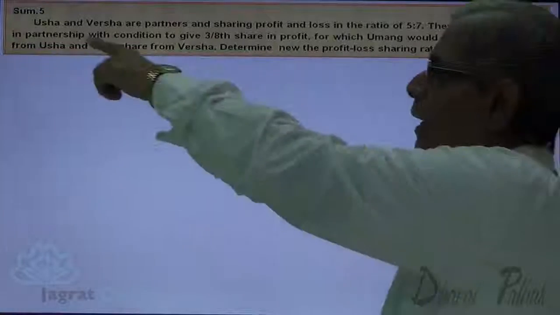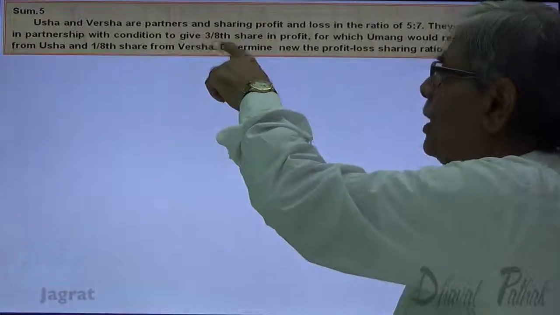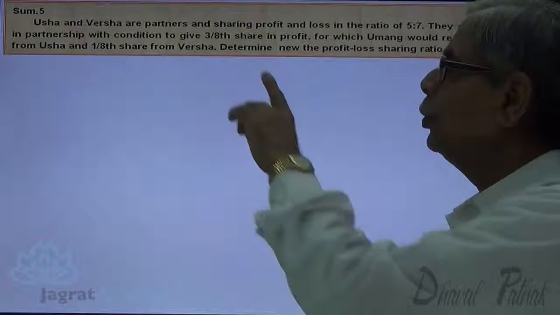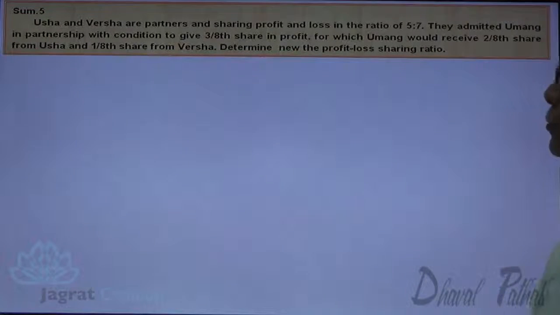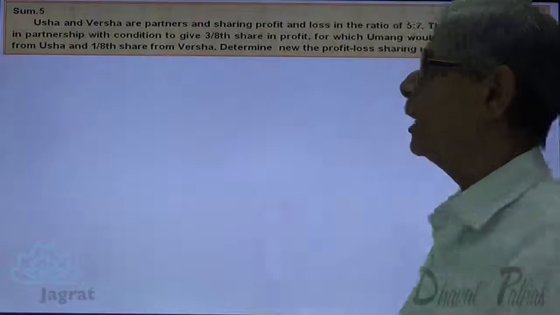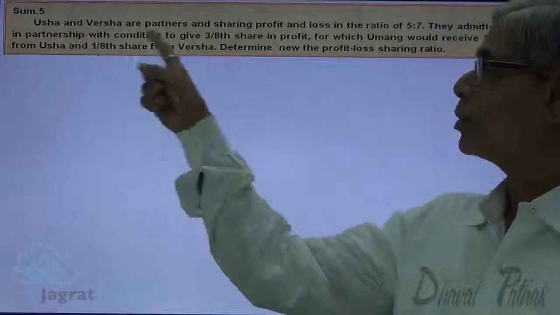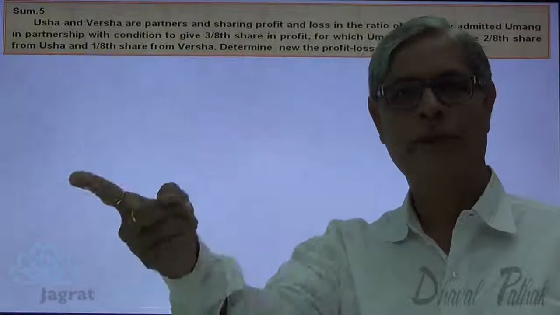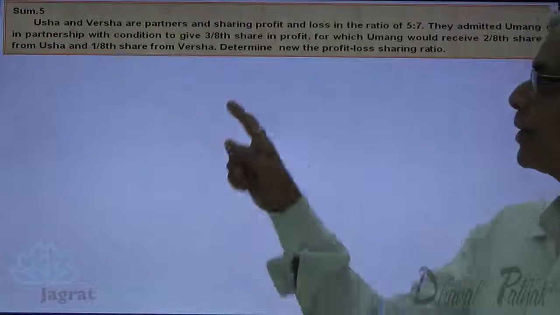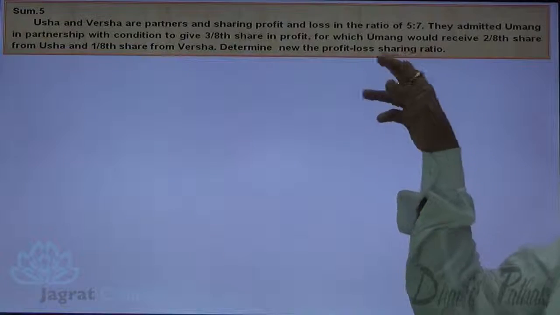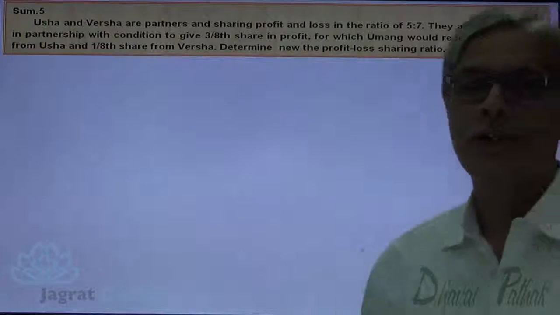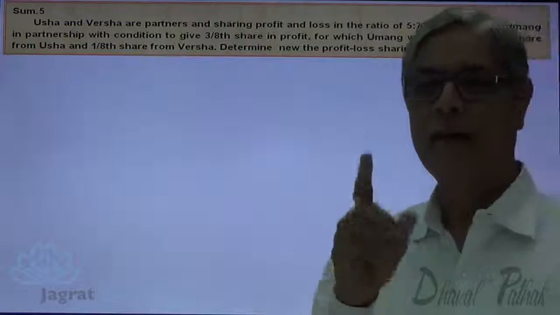They admitted Umang in a partnership with a condition to give 3/8 share in profit. So out of it, 3 rupees will be given to the new partner, that is Umang, for which Umang would receive 2/8 share from Usha. So the new partner is to be given 3 rupees out of profit 8, and in this 3 rupees, 2 by 8 will be given. So Umang would receive 2 by 8 from Usha and 1 by 8 from Varsha. So 2 by 8 plus 1 by 8, 3 by 8.